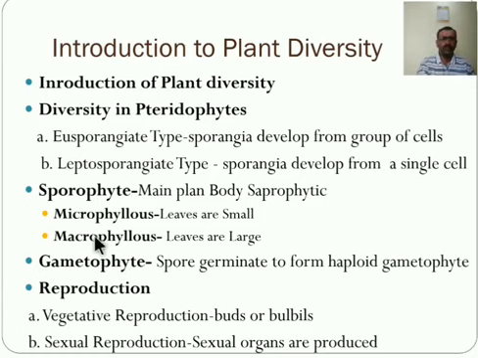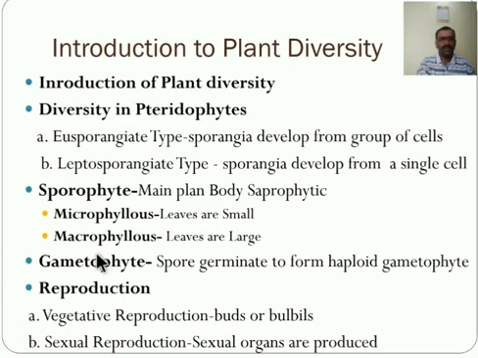This sporophytic plant produces the spore, and this spore germinates and forms the haploid gametophytic plant. Okay, that means the sporophytic plant produces the spore. That spore germinates. After germination, it produces the gametophytic plant body. That gametophytic plant is also known as the prothallus.